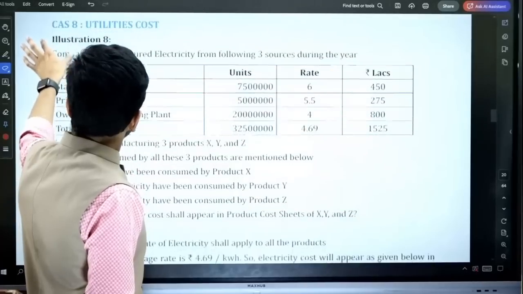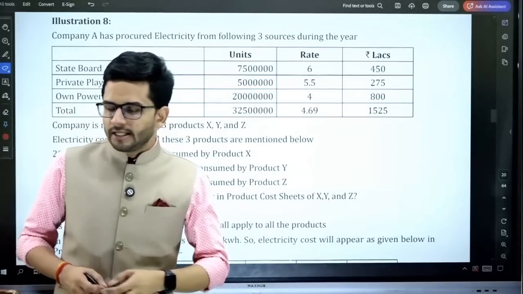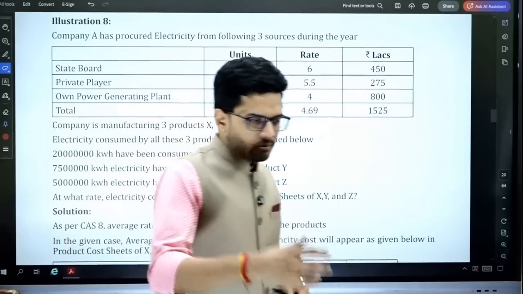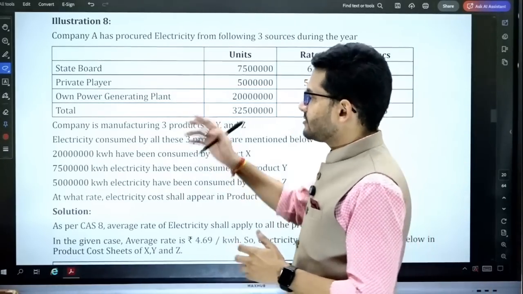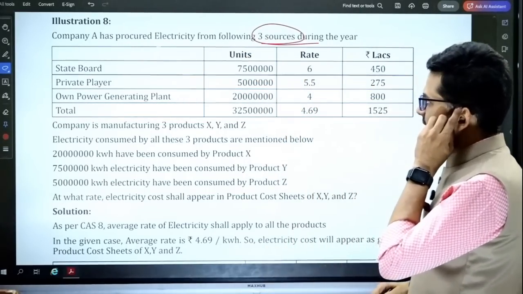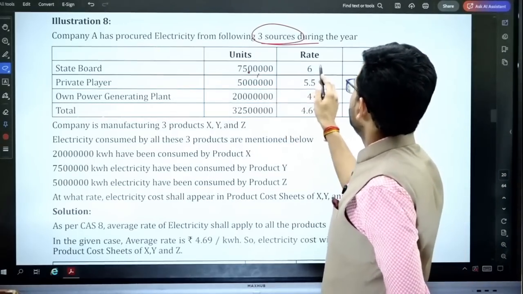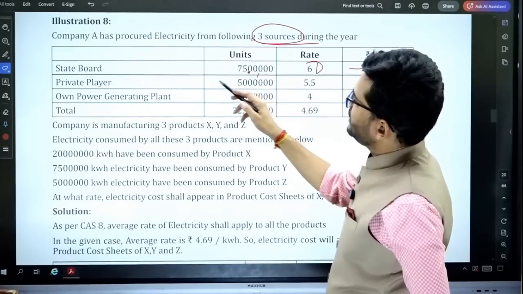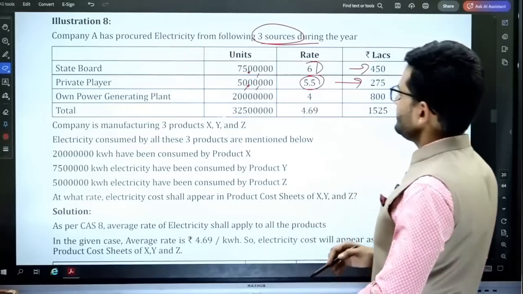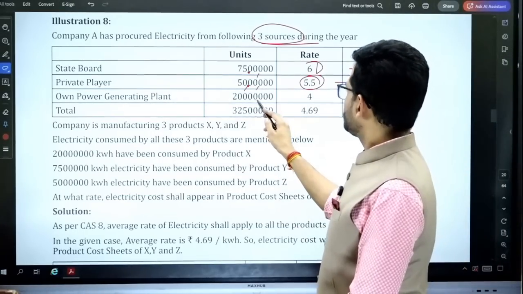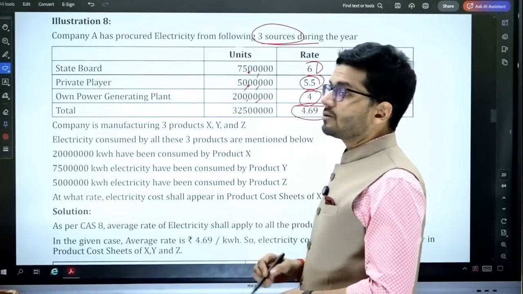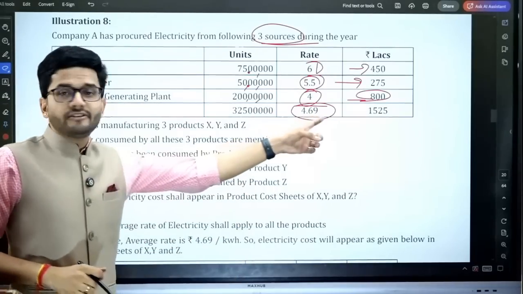Okay, sir, got it. Next is illustration number 8, related to utilities. And yes, utilities are costs which are to be included while calculating our direct expenses. Let's read the question. Illustration number 8. Company A has procured electricity from 3 sources during the year. State board: 75 lakh units, rate is 6, 450 lakhs. Then private player: 50 lakh units, 5.5, 275 lakhs. Then we have own power generating plant: 200 lakhs, 4 rupees, 800. So the weighted average is calculated as 4.69, and please note that this weighted average is the key.